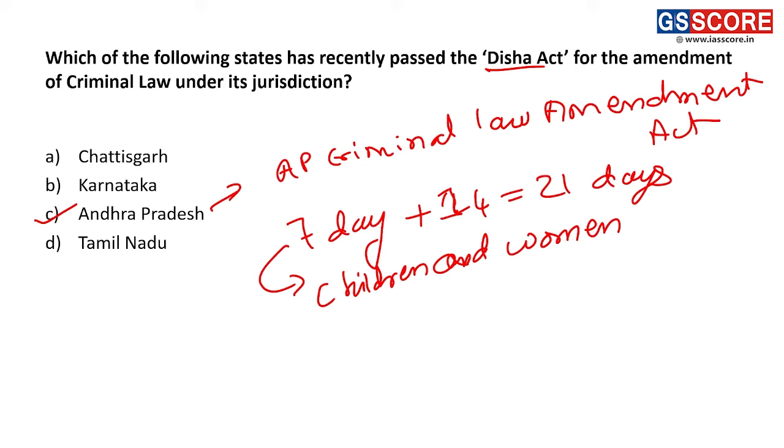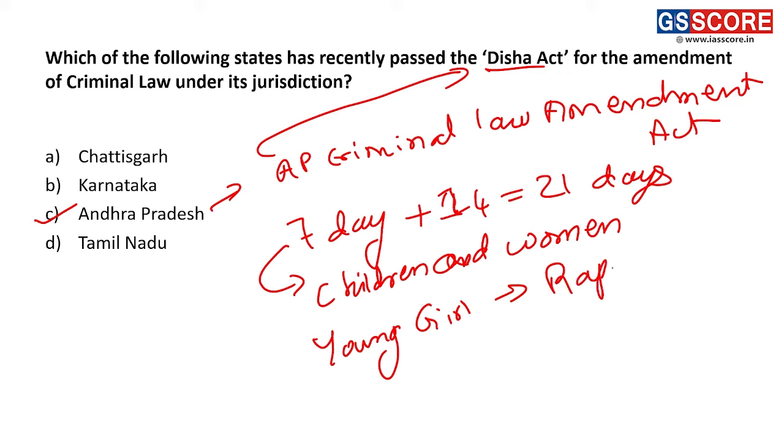Moving on, when it comes to the Disha Act, remember that the name of this act has been kept as Disha Act in recognition of a young girl who was raped and murdered in Andhra Pradesh a few years back, in 2019.